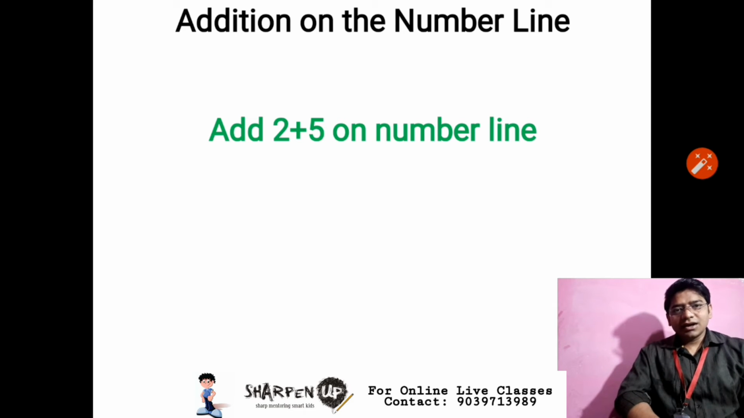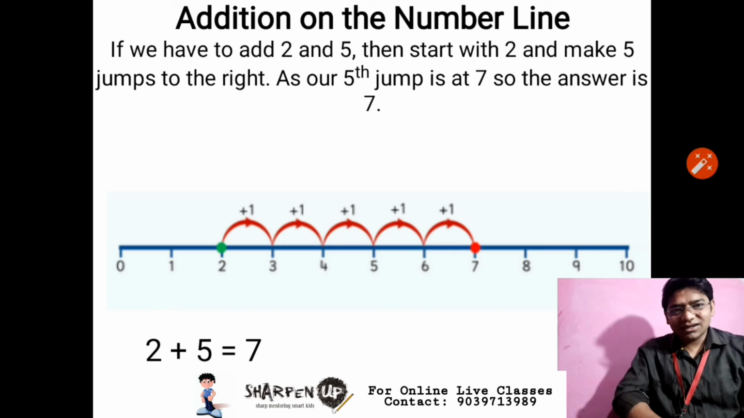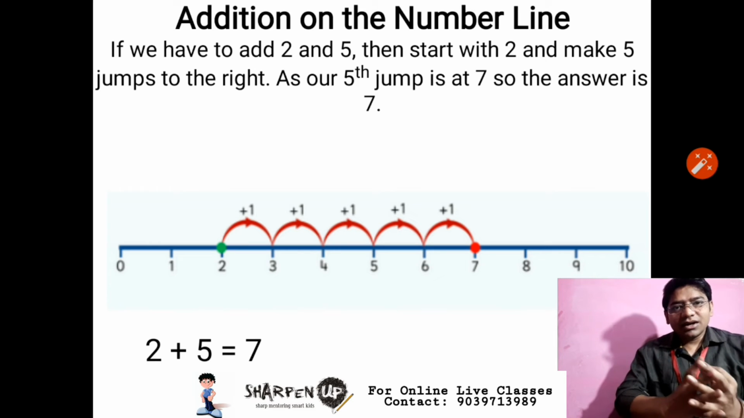Now we will learn how to add whole numbers on the number line. Suppose we have to find the sum of 2 and 5 on the number line. So for this we will draw a straight line, or I can say a number line, where we represent some whole numbers. Then if we have to add 2 and 5, we will start from 2 and make 5 jumps to the right direction. As our fifth jump is at 7, the answer is 7.